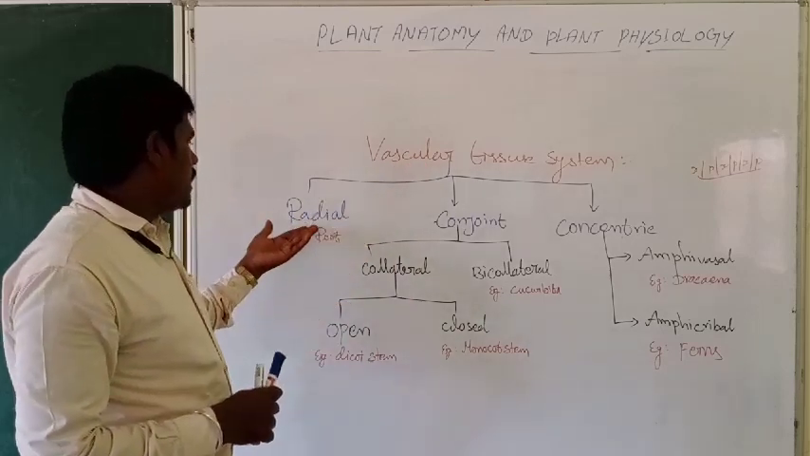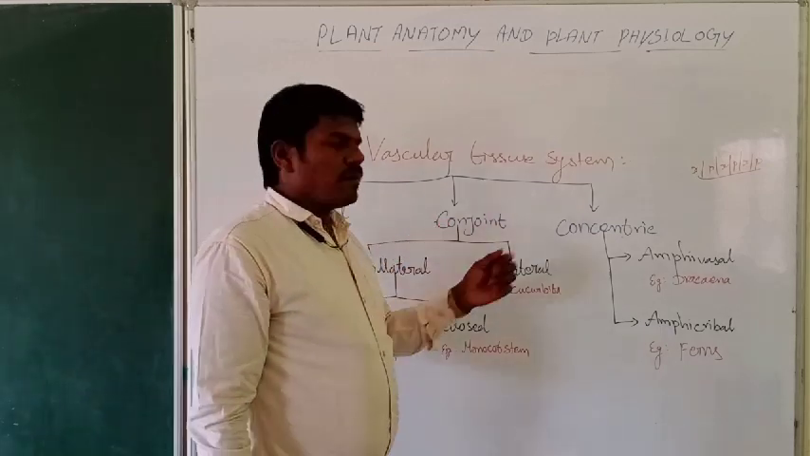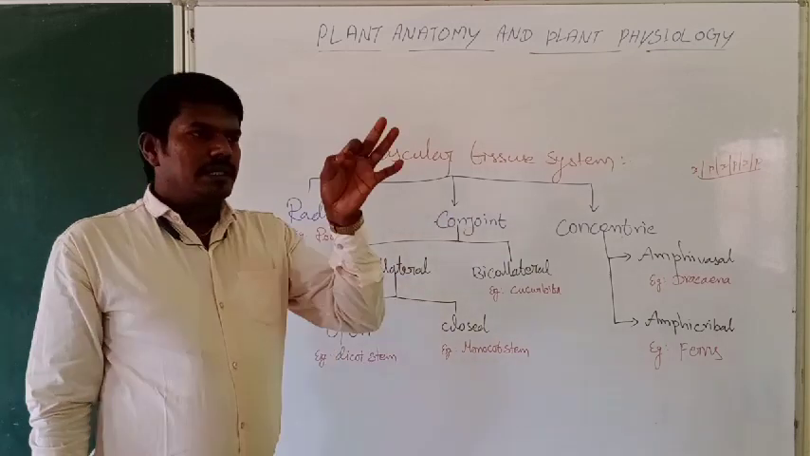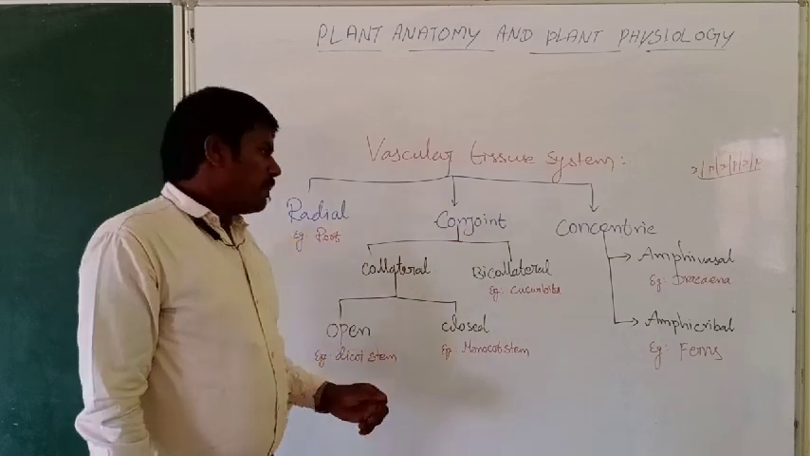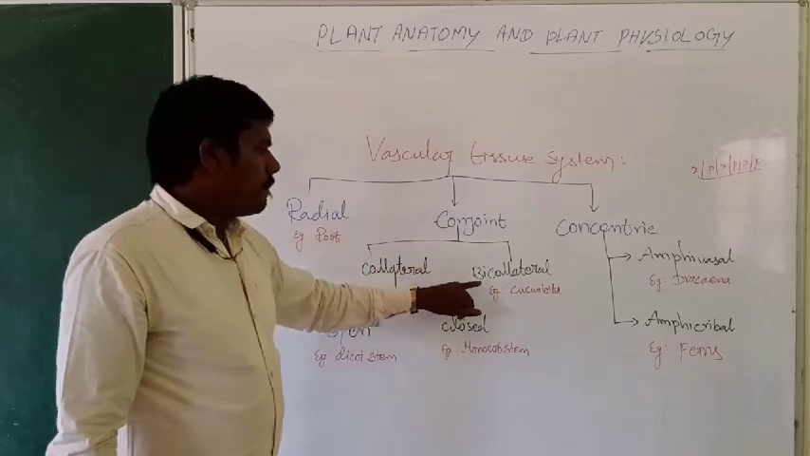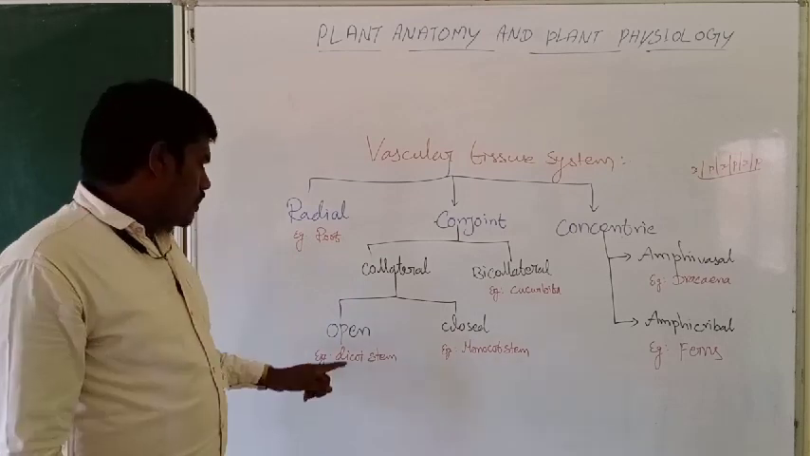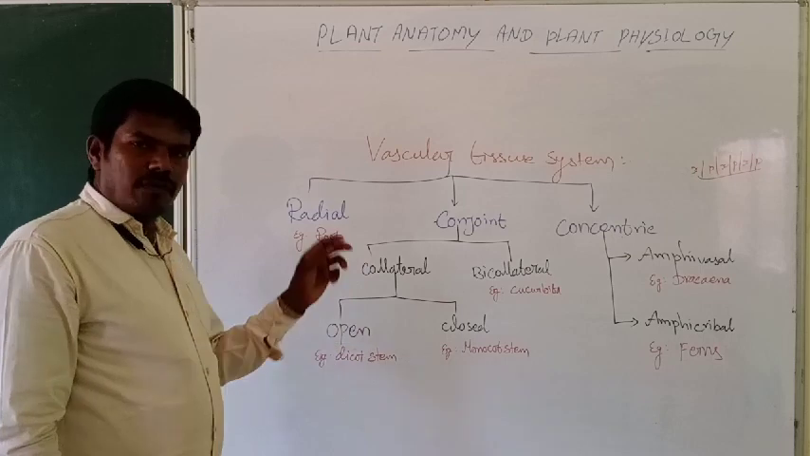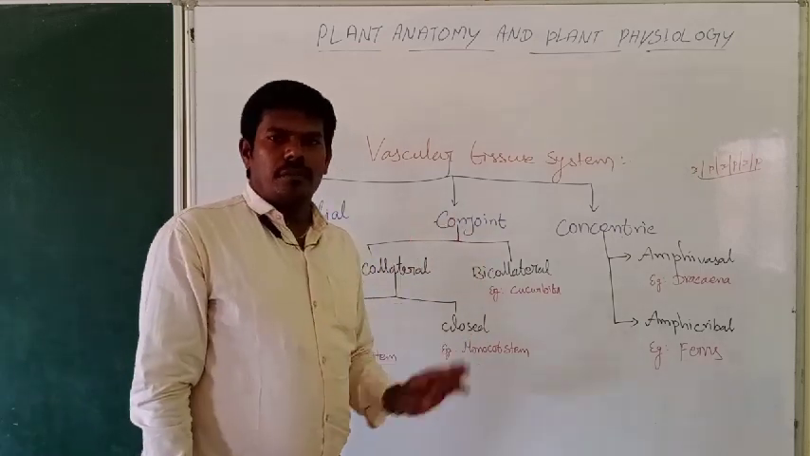This kind of radial vascular bundle is present only in roots. And the second one, conjoint vascular bundle: in a conjoint vascular bundle, xylem and phloem are present on the same radius. But conjoint is also classified into two types, collateral and bicollateral. Collateral is again classified into two types, open and closed. So we have conjoint collateral open vascular bundle and conjoint collateral closed vascular bundle.